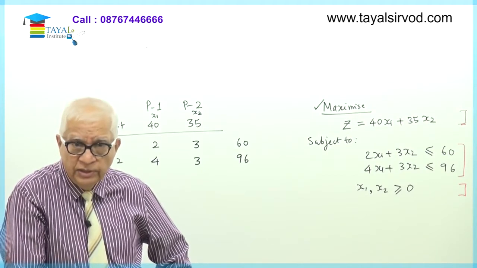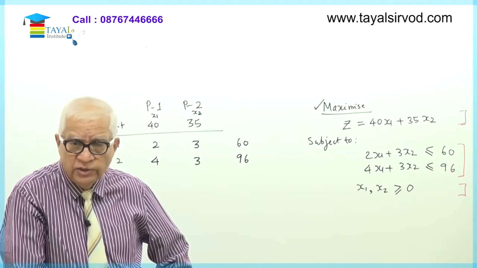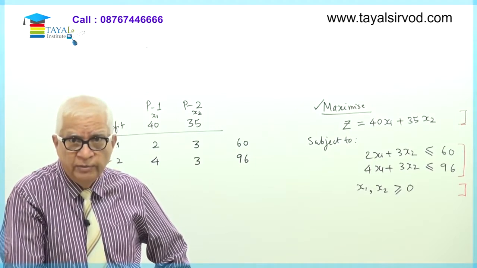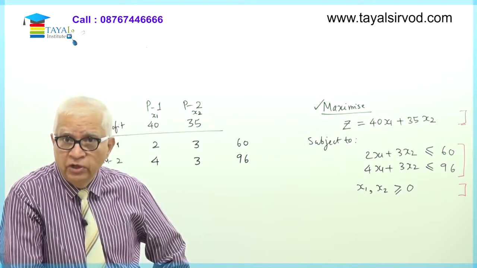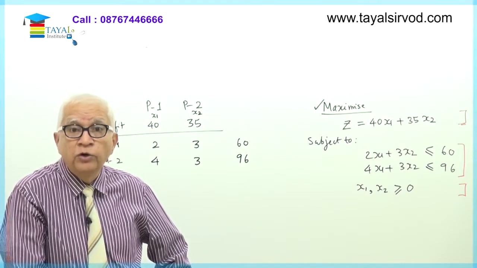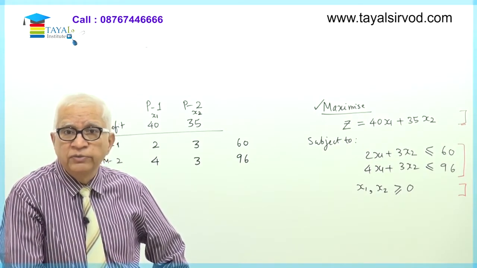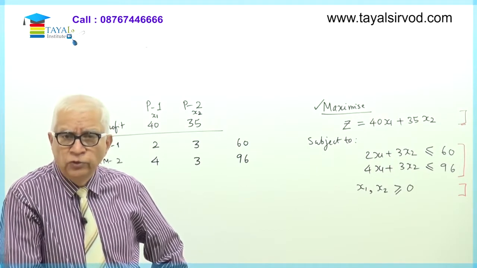And in such a situation where one or more of the variables can take negative values, we cannot apply the normal method of solving the linear programming problem. We'll have to modify it, particularly in the context of the simplex algorithm. That we will do when we come there.